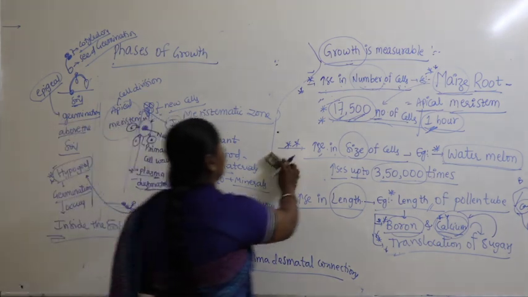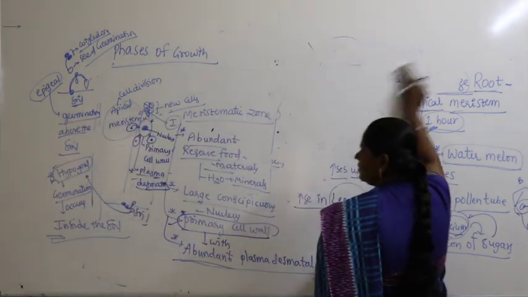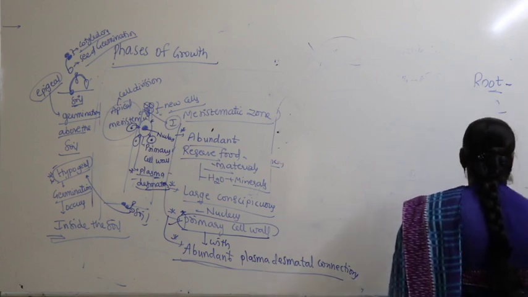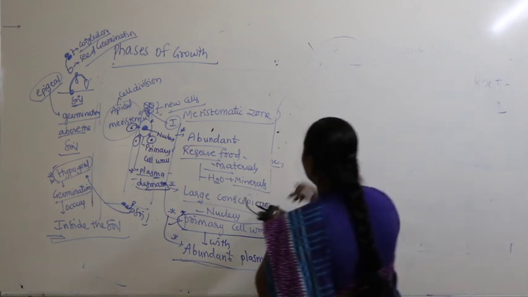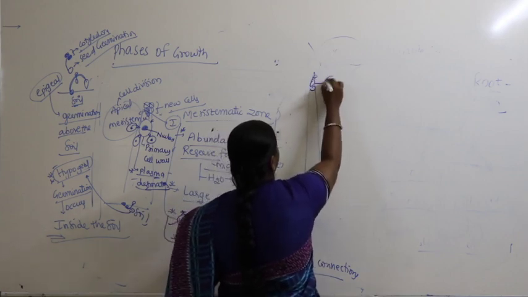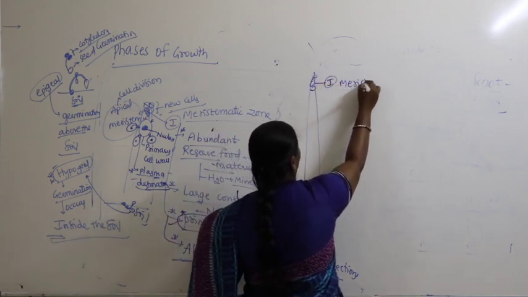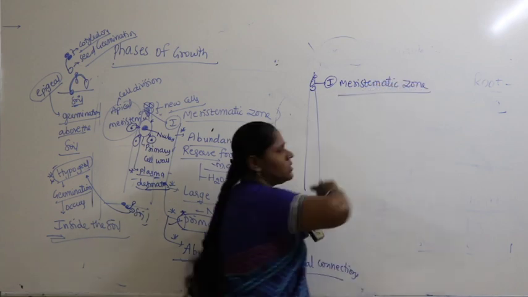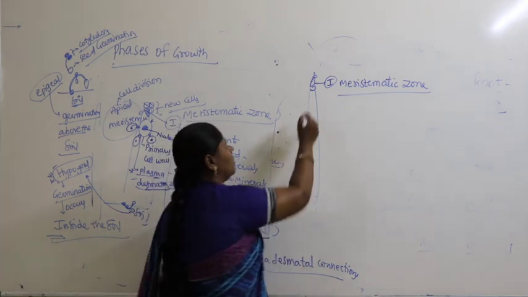Next here we find what is called elongation. Now this is nothing but what we call the first zone. We studied just now, it's called the meristematic zone. This is called what? Meristematic zone.